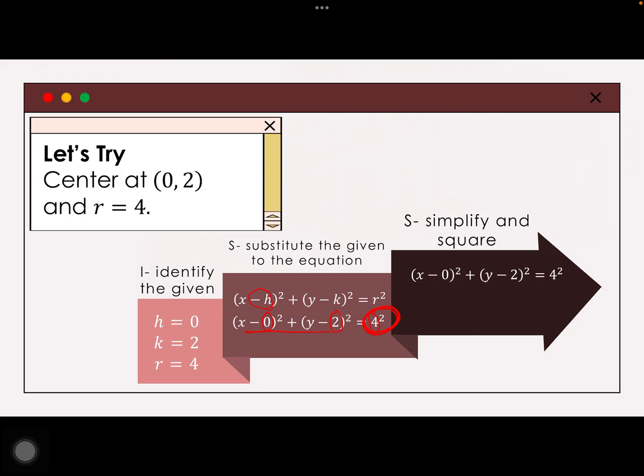Therefore, ang ating final answer here, ayan, x minus 0. So, it's still x, then square, you have there x squared. And then si y minus 2, wag mo nang i-expand. You have there y minus 2 quantity squared. And of course, 4 squared is 4 times 4, 16. So, ito na po ang ating equation ng circle. Ayan, I hope na nasundan ninyo.